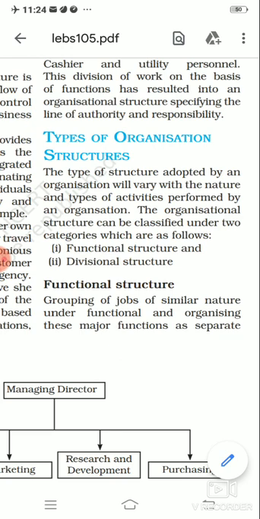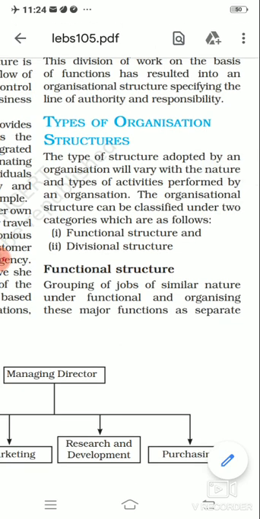So when we talk about structure or organization structure, it is basically an outcome. ये क्या है? एक outcome होता है organization process की. And we have already done the organization process. So जो organization process का जो result होता है और outcome होता है, that is going to be called organization structure, right?